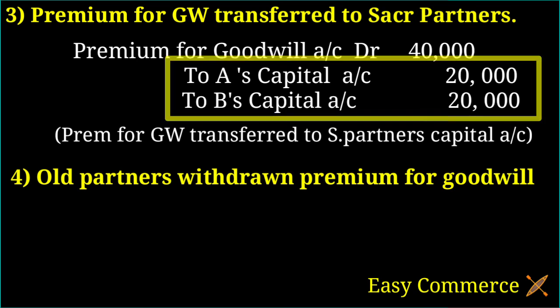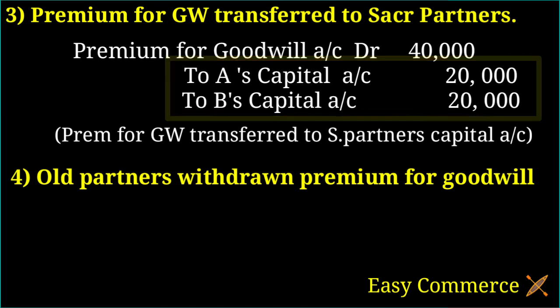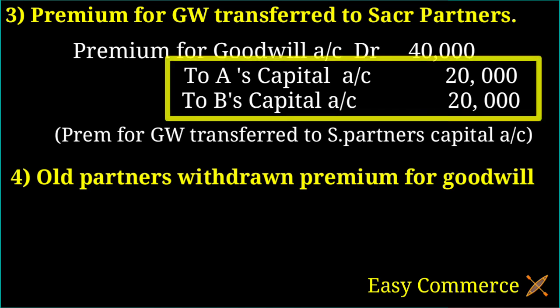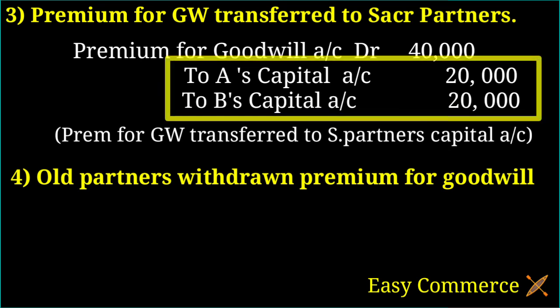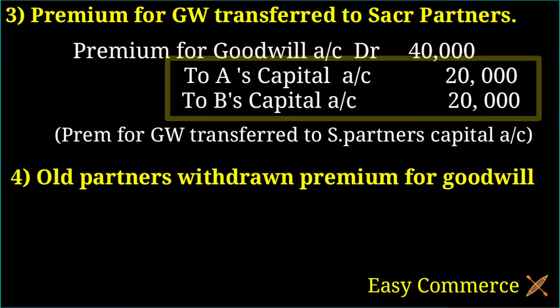We already know the journal entry of drawings. Drawings means money withdrawn for personal purpose. That time the journal entry is drawings account debtor to cash account. Here we already credited their capital accounts, so when they withdraw, we should debit.